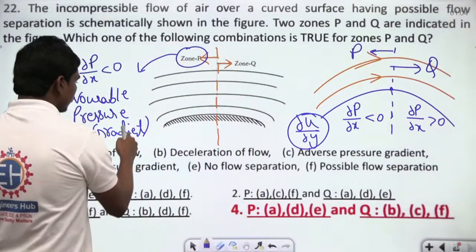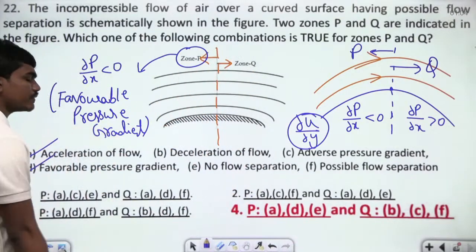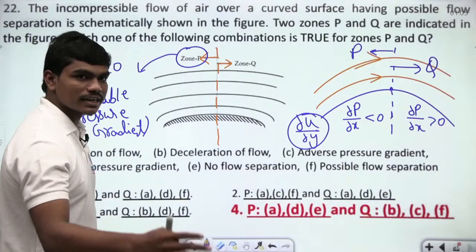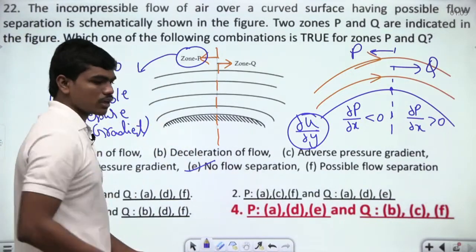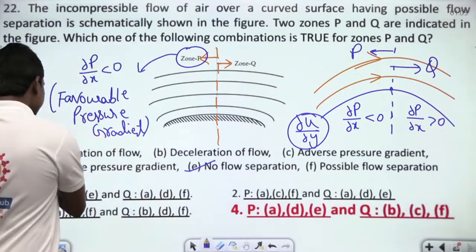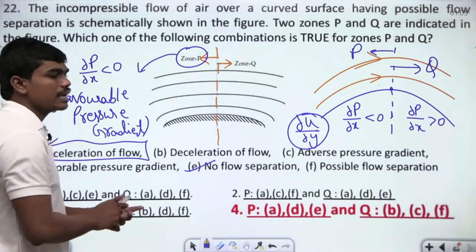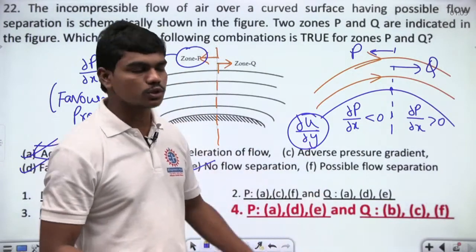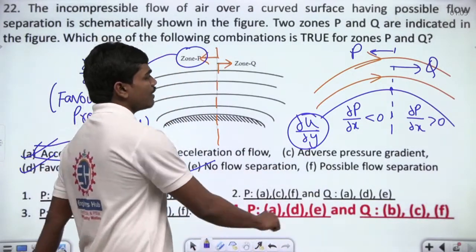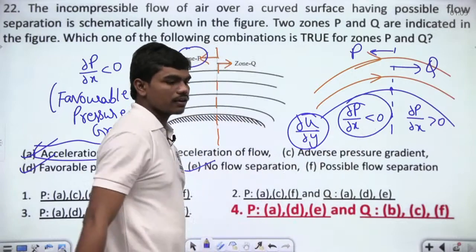Next, let us finish this question, because this is the last question in fluid mechanics that we have, and it's already 1:10 AM. Okay, fine, that's okay. And no flow separation, because obviously whenever there is some acceleration of the flow, there won't be any flow separation. So definitely in this zone P, because of this negative pressure gradient, the flow won't get separated.